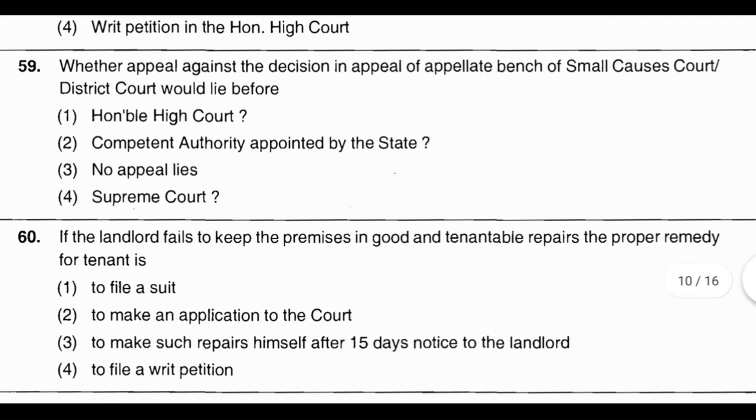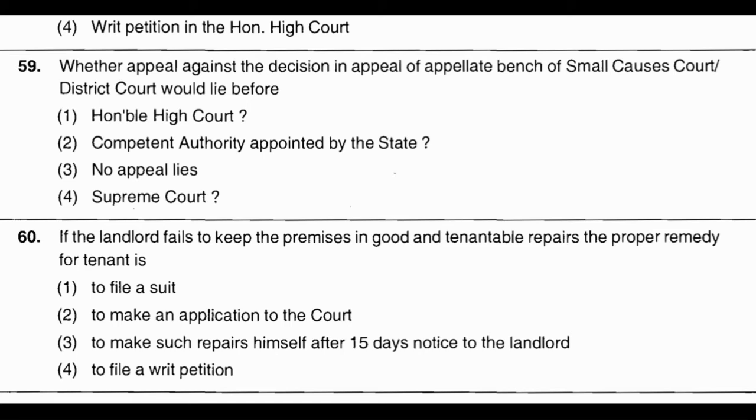Now question number 59, whether appeal against the decision in appeal of appellate bench of small causes court or district court would lie before option number 1, Honorable High Court. Option number 2, competent authority appointed by the state. Option number 3, no appeal lies. Option number 4, Supreme Court. And the correct answer is option number 3, that no appeal lies.